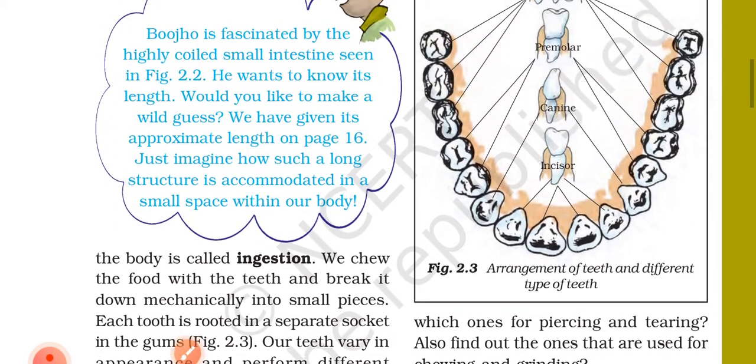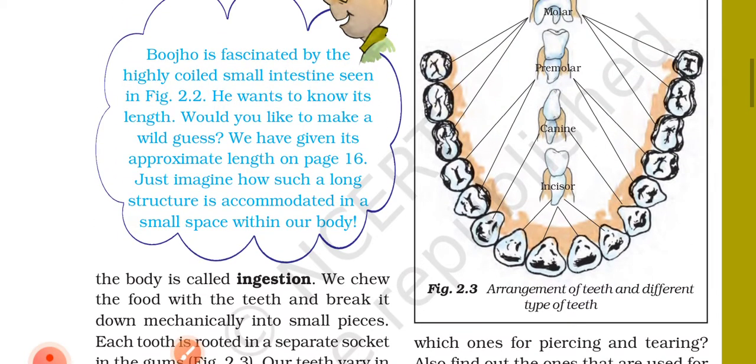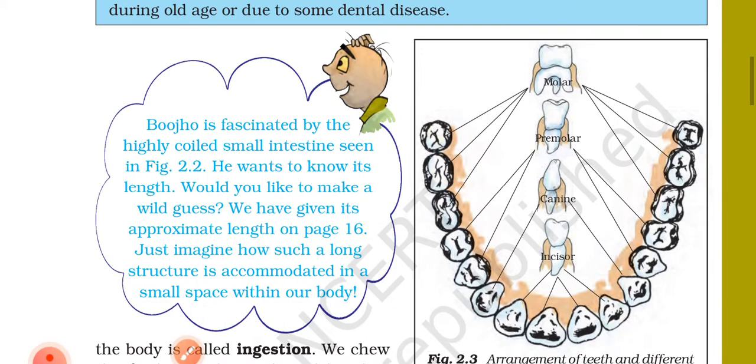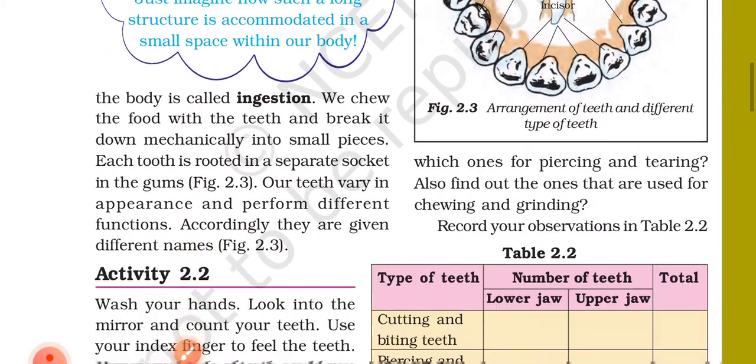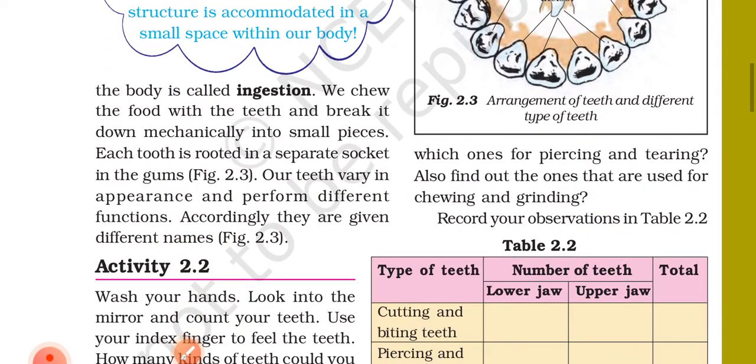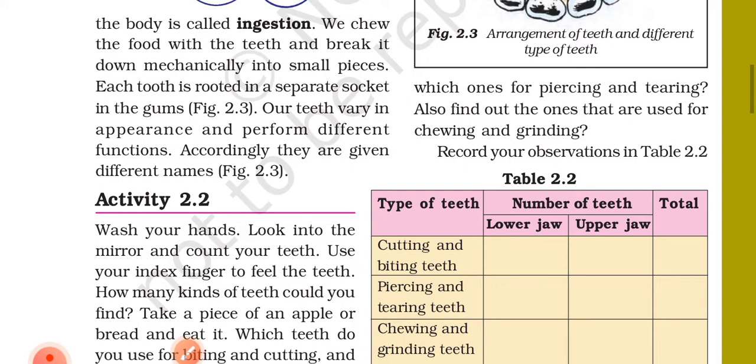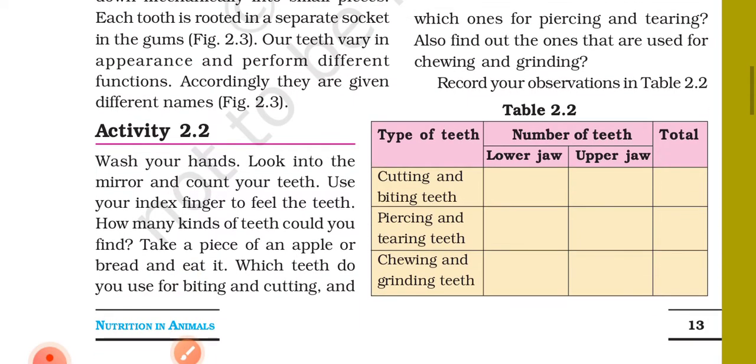Here, figure 2.3: arrangement of teeth and different types of teeth. Our teeth vary in appearance and perform different functions. Accordingly, they are given different names. Activity 2.2. Wash your hands, look into the mirror and count your teeth. Use your finger to feel the teeth. How many kinds of teeth could you find?